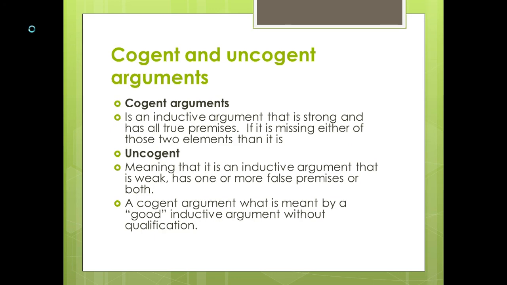Okay, cogent and uncogent arguments, these run parallel to sound and unsound arguments. So in a non-deductive or inductive argument, a cogent argument would be a sound argument. And it is an inductive argument that is strong and has all true premises. If it is missing either of these two elements, then it is uncogent. And that means that it is an inductive argument that is weak or has one or more false premises, or both. A good argument is what is meant by a good inductive argument without qualification.